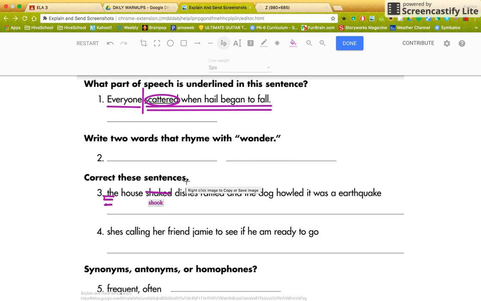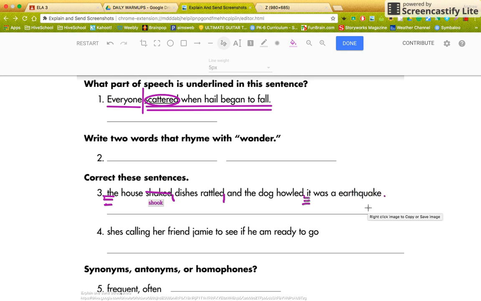Dishes rattled. And the dog howled. We've got a list, don't we? So the house shook, comma, dishes rattled, comma, and the dog howled. We could do a couple things here. We could just put a period here, and then we can underline this 3 times. There's no problem with that. And start a new sentence, and then put a period here. Or if you really knew your punctuation well, you could put a semicolon here, I believe. Either way, that would be okay. All right, so I'm just going to put a period, though, and make it 2 sentences.